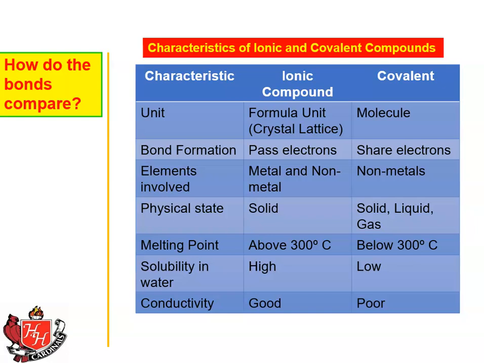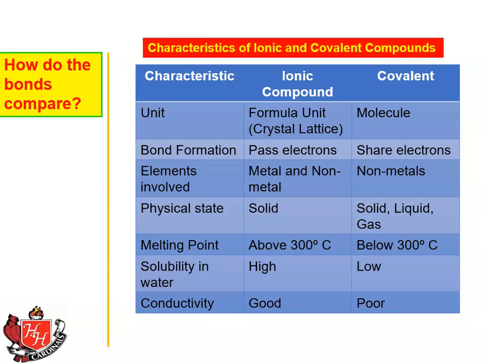Melting point. Ionic compounds generally have high melting points, whereas covalent compounds have lower melting points. Solubility in water means it dissolves. You all know that when you put salt in water, it dissolves. When you put a covalent compound like sugar in water, it breaks into separate sugar molecules, but the sugar molecules don't break up. You just get a lot of independent sugar molecules. Whereas with salt, the formula unit, the sodium chloride, actually breaks into a sodium ion and a chloride ion. That sodium and chlorine ionic bond breaks apart.